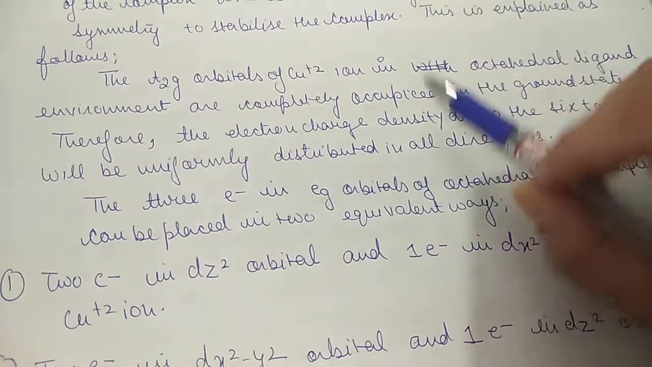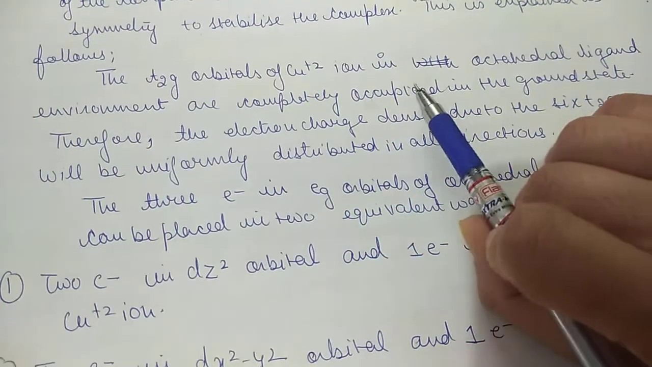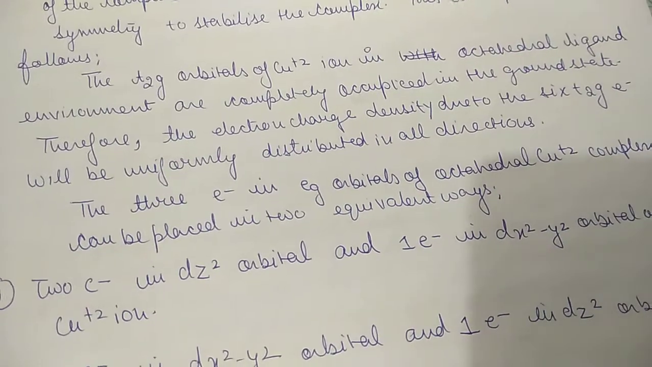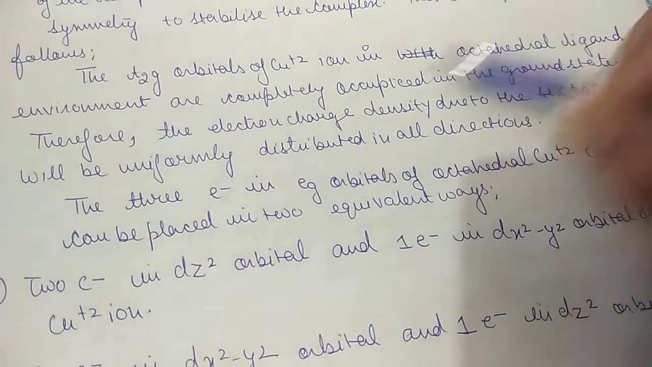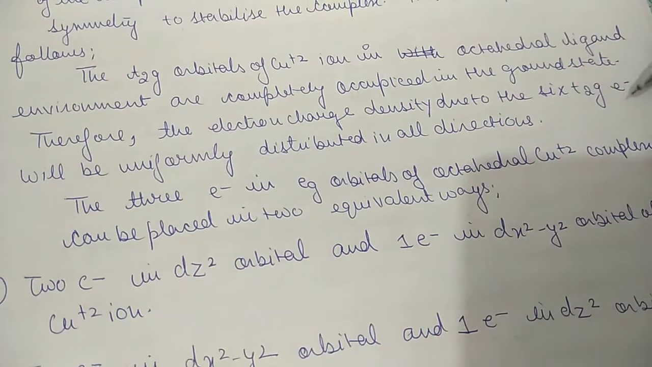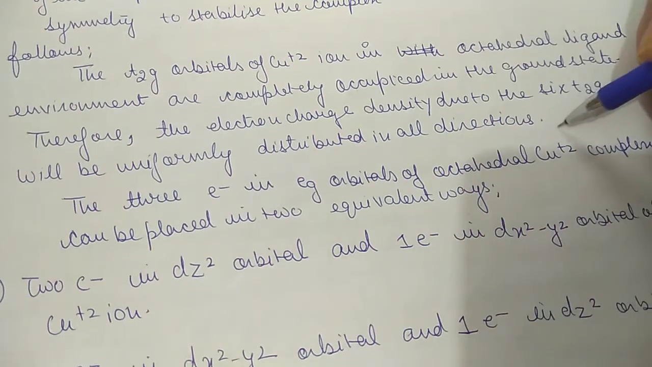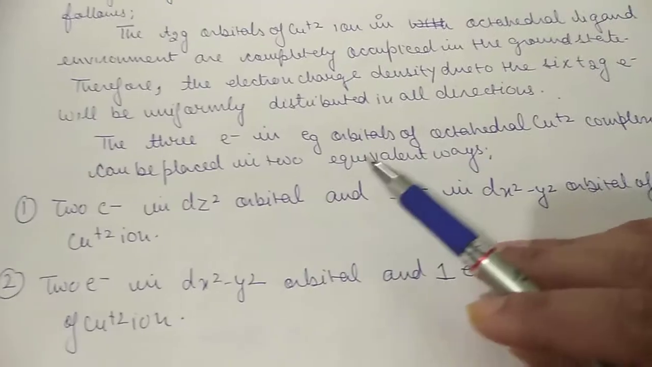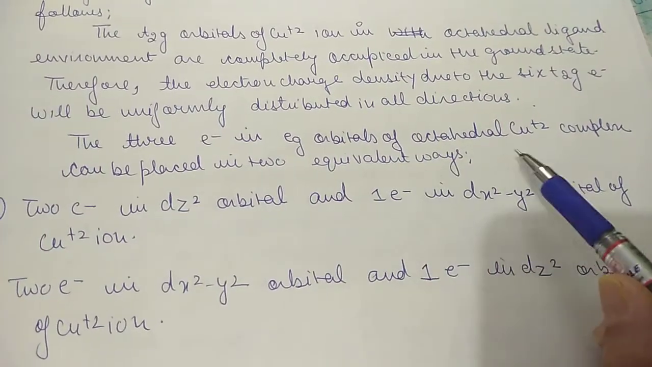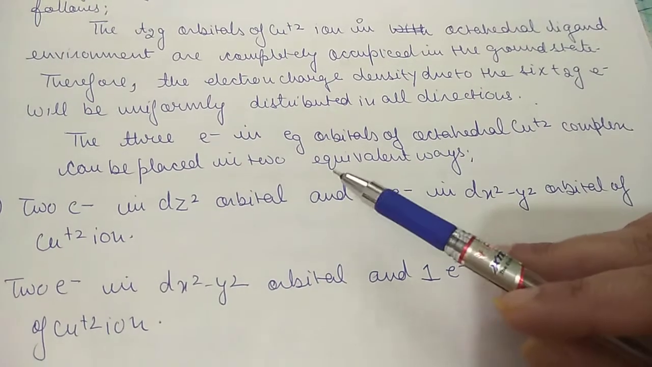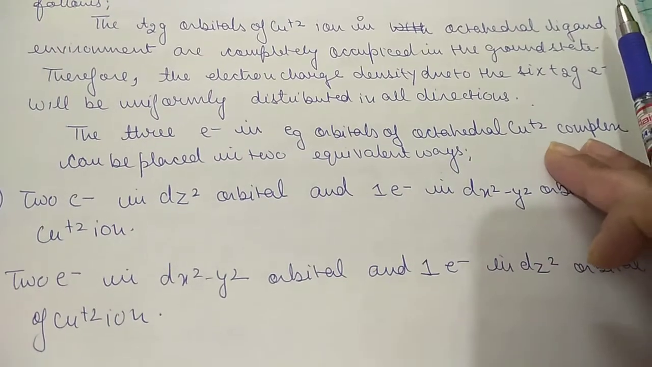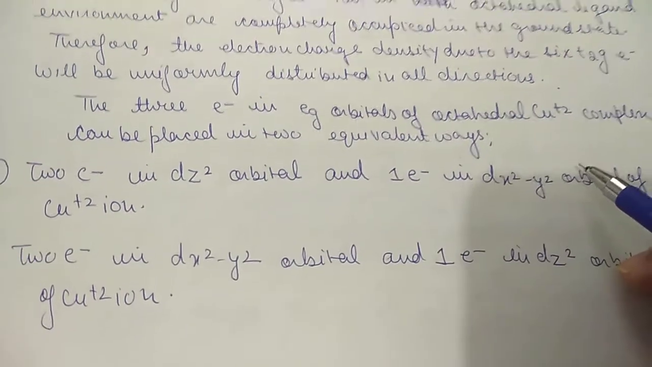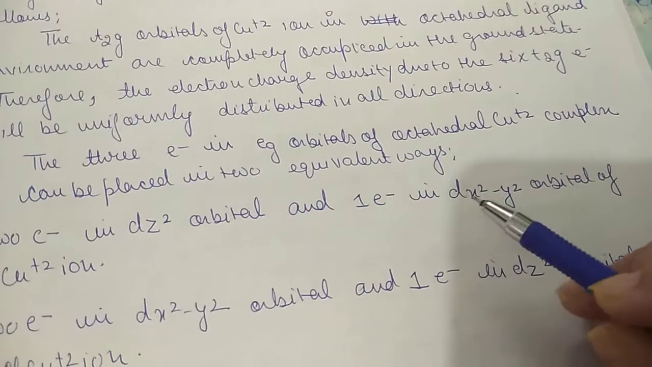The t2g orbitals of the copper ion in an octahedral ligand environment are completely occupied in the ground state, that you know they are equal, their energy is the same, there is no issue, but the electronic charge density due to the 6 t2g electrons will be uniformly distributed in all directions. Yes, there is no problem in t2g, but the 3 electrons in the eg orbitals of octahedral copper(II) complex can be placed in two equivalent ways. Here there are two possibilities. In t2g there is no such problem, but in eg we have two arrangements possible.